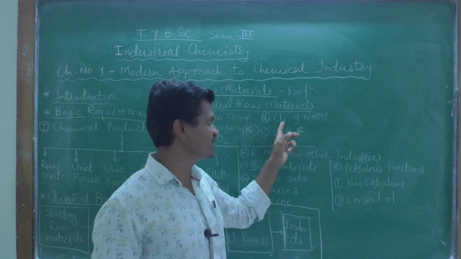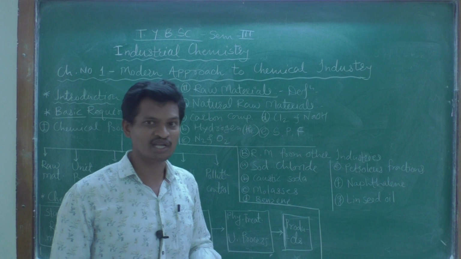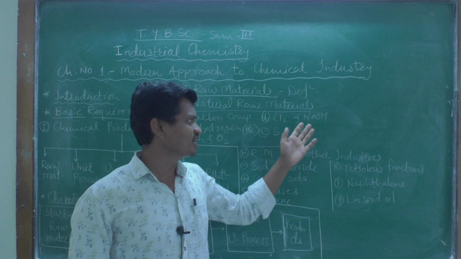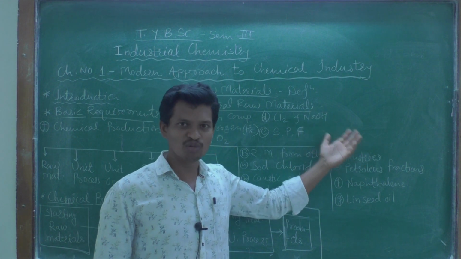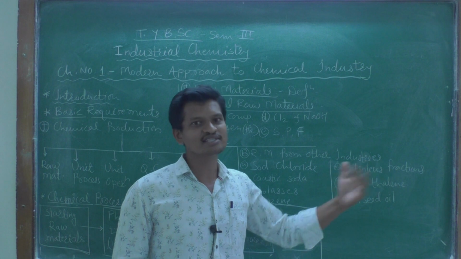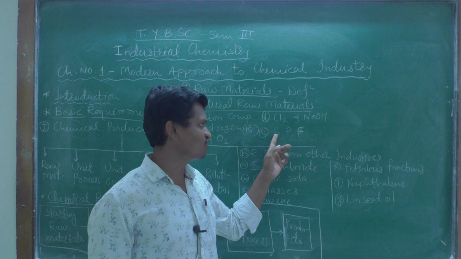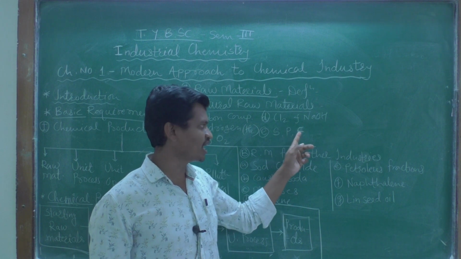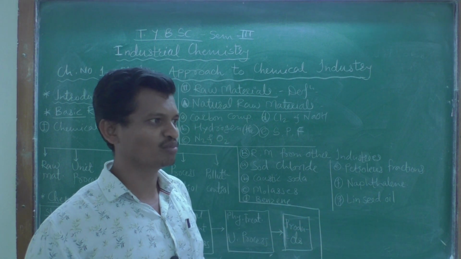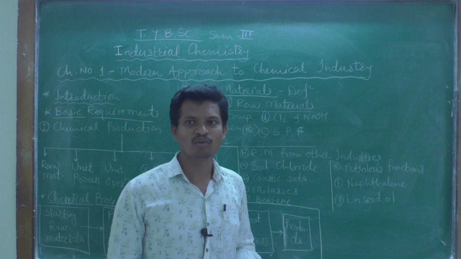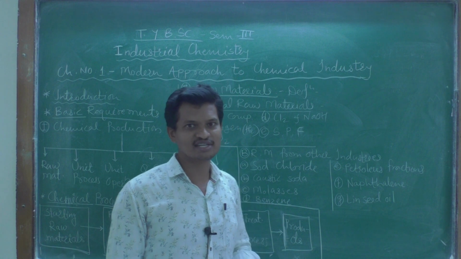Then chlorine, Cl2, and sodium hydroxide, NaOH. These are obtained from sodium chloride, and indirectly sodium chloride is obtained from the sea, and the sea is a natural resource. Again sulfur, S, phosphorus and fluorine and other minerals can be obtained from the mines or other minerals from the earth crust. So these are again natural resources.